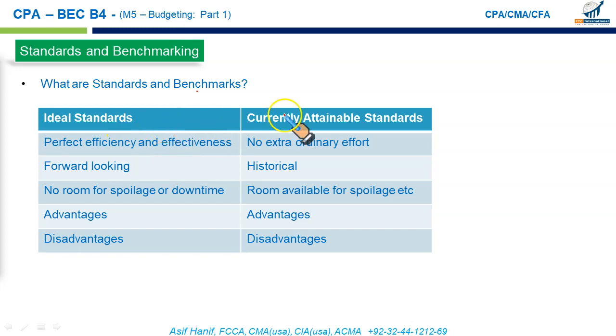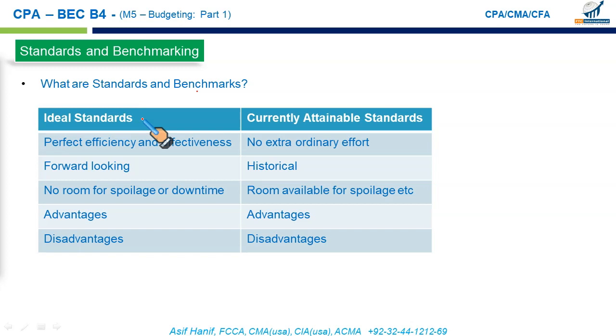There are two types of standards: the ideal standards and the currently attainable standards. Standards should be set below the expectation levels so that the staff can find these standards attainable. If the standards are too stiff, too hard to attain, then this will demotivate. Standards must be revised periodically, at least once a year.